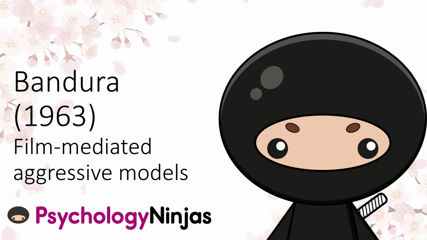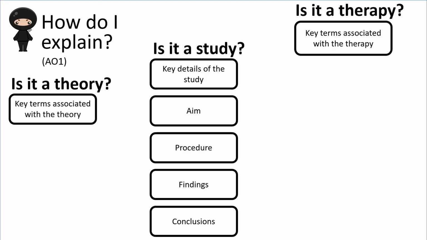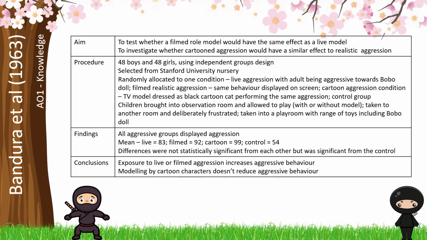This is a key piece of research, and so you're going to have to tackle it in the same detail as a classic or contemporary study. How does this break down into our explanation marks? Well, we're going to get our AO1 marks from key details of this study: the aim, procedure, findings and conclusions. It's really important here that you focus on specific, unique details from 1963. That's going to give you more marks than a big description about how it's exactly the same as 1961.